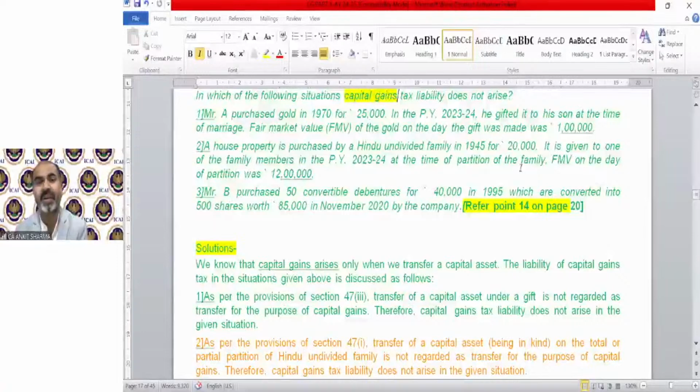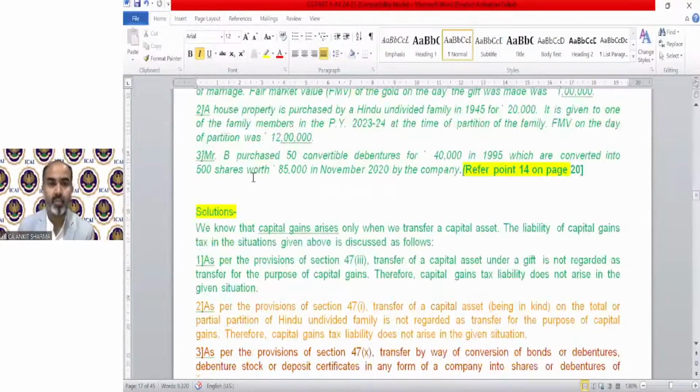It is an exempted transfer. Point number 3: B purchased 50 convertible debentures for 40,000 in 1995, which were converted into 500 shares worth rupees 85,000 in November 2020 by the company. For this, we have to refer to point number 14 on page number 20. That will be discussed at point number 14. So the third case, we are skipping.